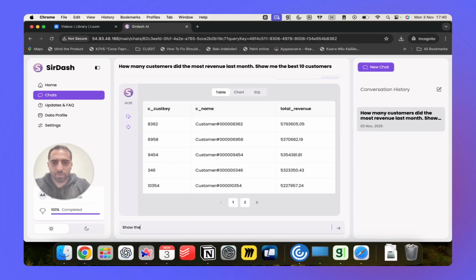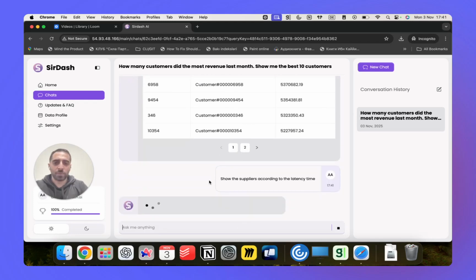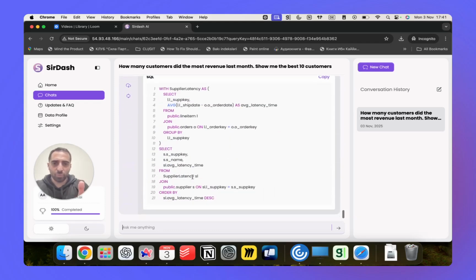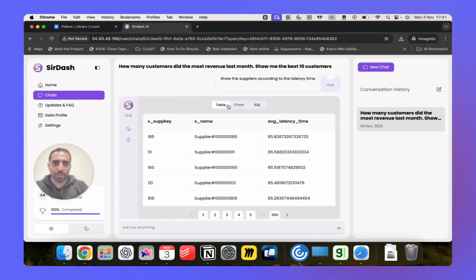Show me the suppliers according to latency time. And here the table, SQL, and the chart are important for me.